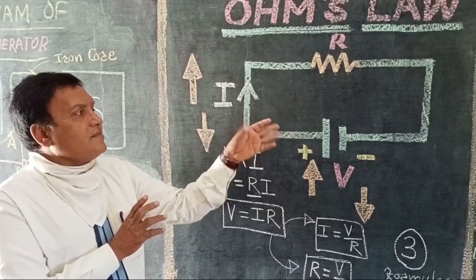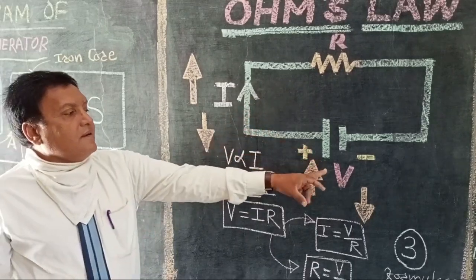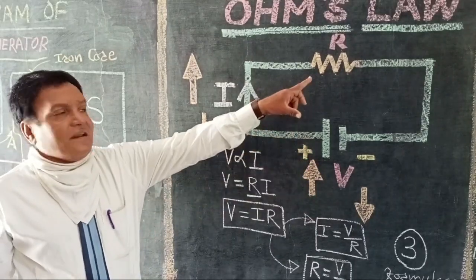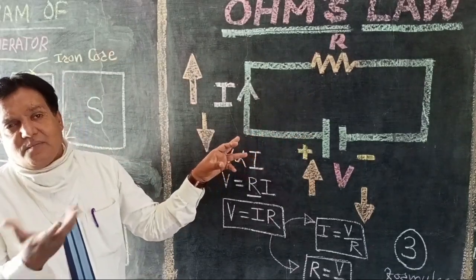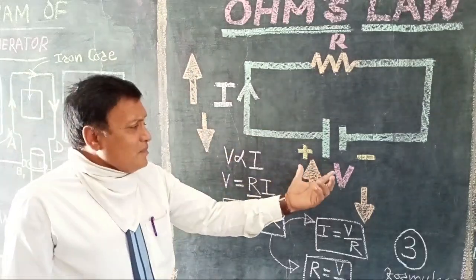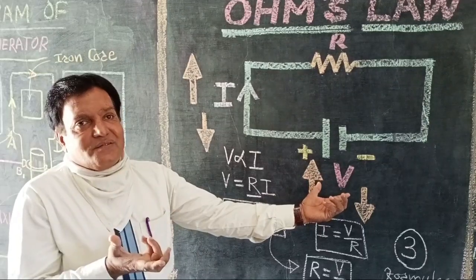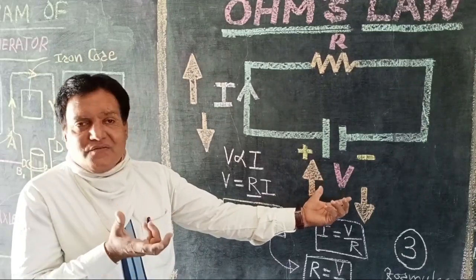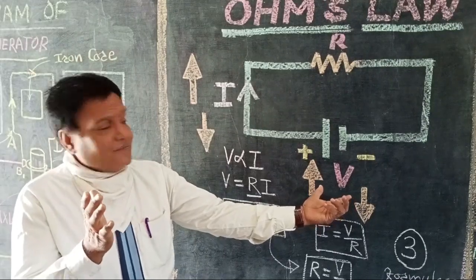So we have to consider this circuit diagram. Here this is a battery, this is a resistor, and these lines are wires. Wires are nothing but conductors which can carry the electric current. Voltage is also called potential difference, and only if the potential difference is there will the current flow. We have already discussed all those things.